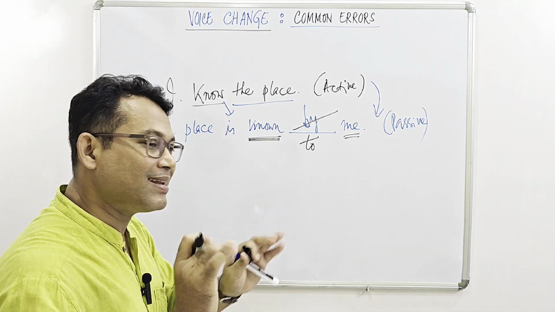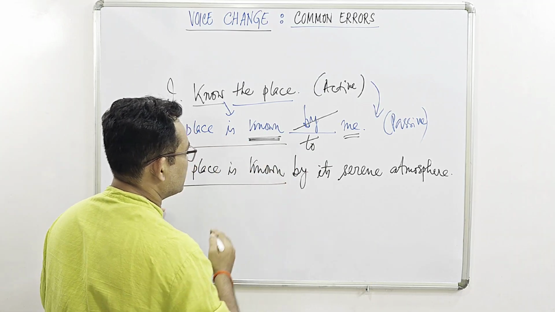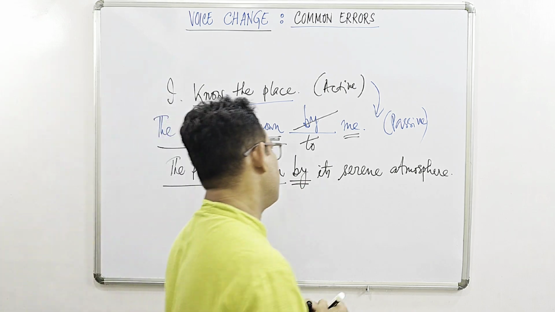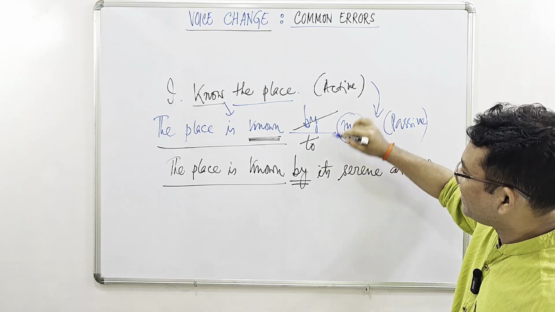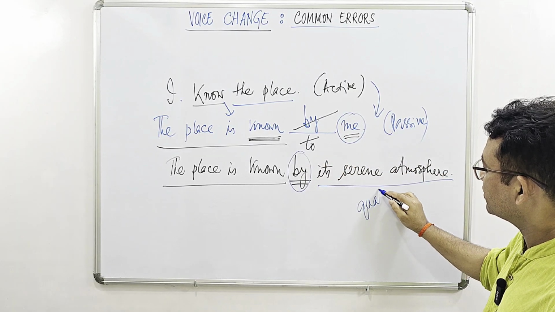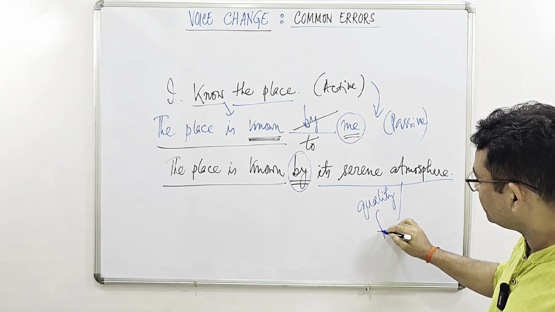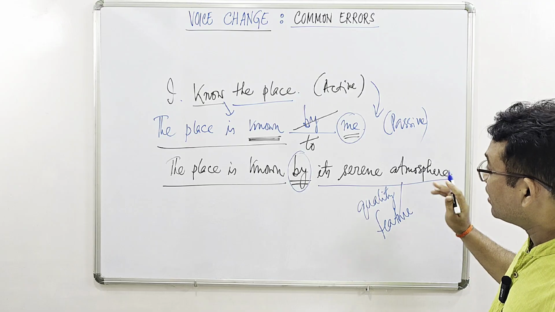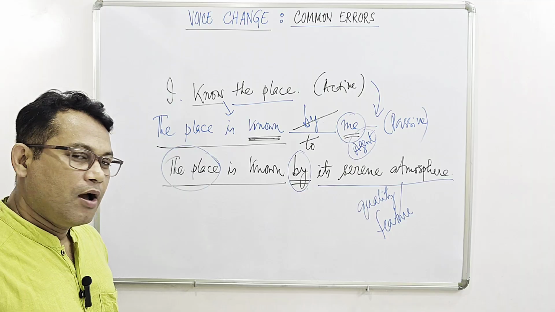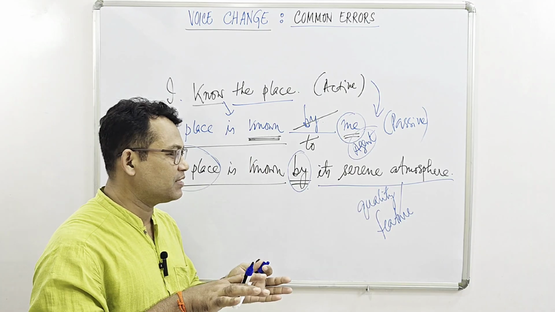Side by side, let us consider another example. In this case, you see the initial part is just the same, but here we are using the preposition by. But we must remember that after to there must be the agent, but after by there must be a quality or sort of a characteristic feature that makes the place distinct or different from other places.